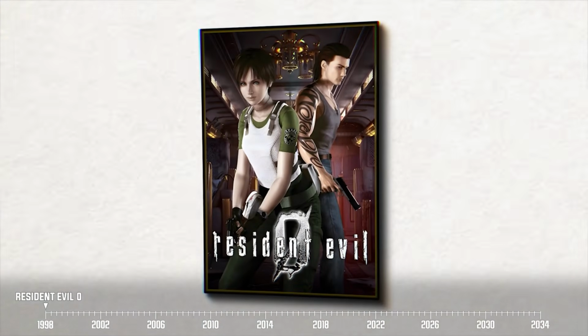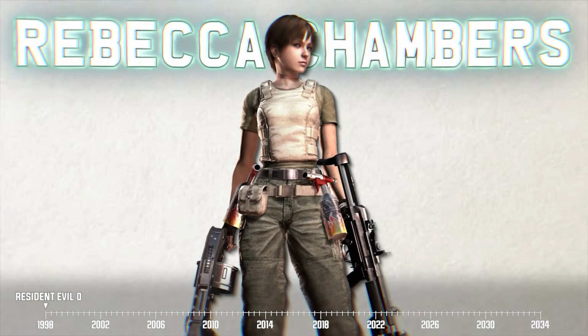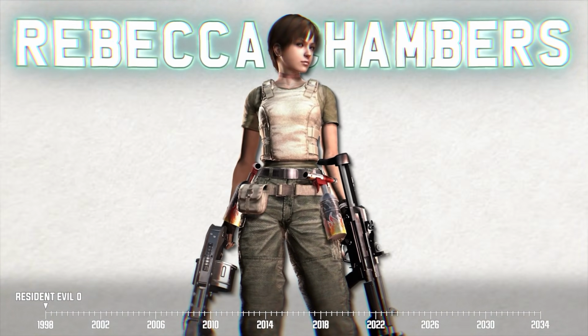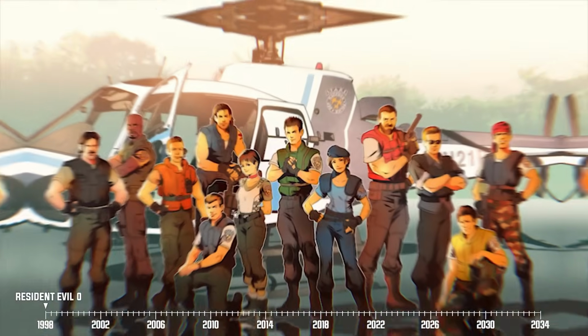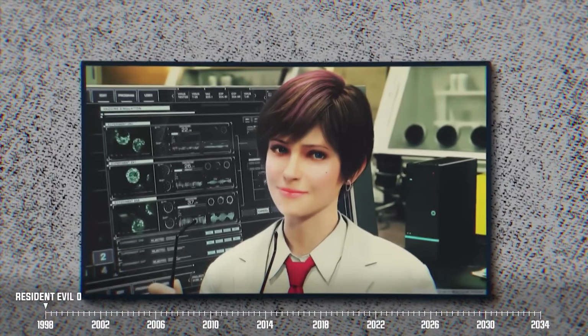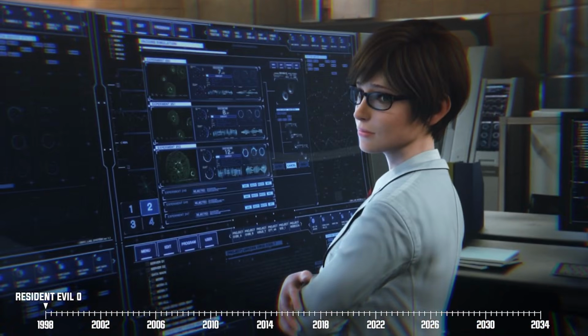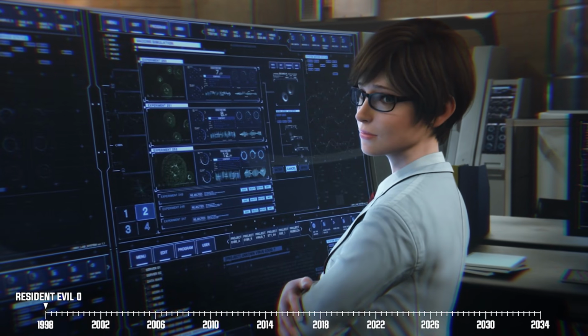Finally, Resident Evil 0 has two primary characters. First, there's Rebecca Chambers, who, despite being one of the most underrated protagonists in the series, is also a member of STARS, specifically its Bravo team. She's not even out of her teen years yet, but our girl has a degree in chemistry, which landed her a job as a medic for the elite squad.